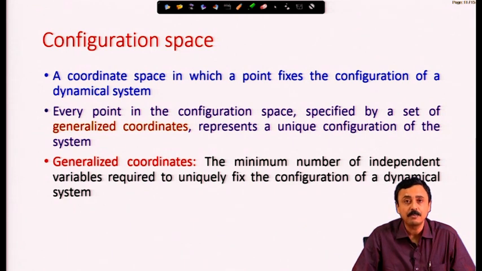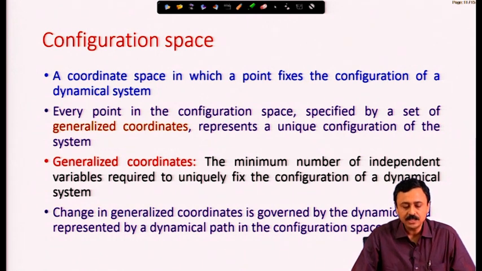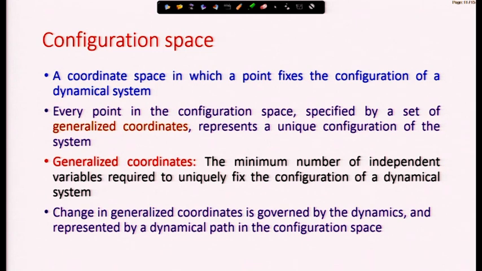Therefore, this is a minimum number, this is very important to note, the minimum number of independent variables required to uniquely fix the configuration of a dynamical system. Change in the generalized coordinates is governed by the dynamics, the laws of motion, and represented by a dynamical path in the configuration space. Just like orientation, we have discussed orientation using Euler parameters.